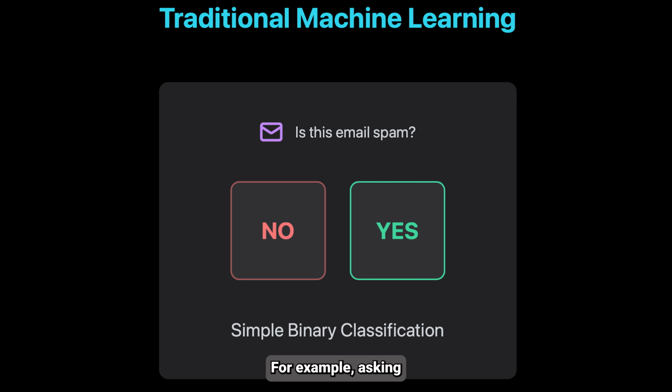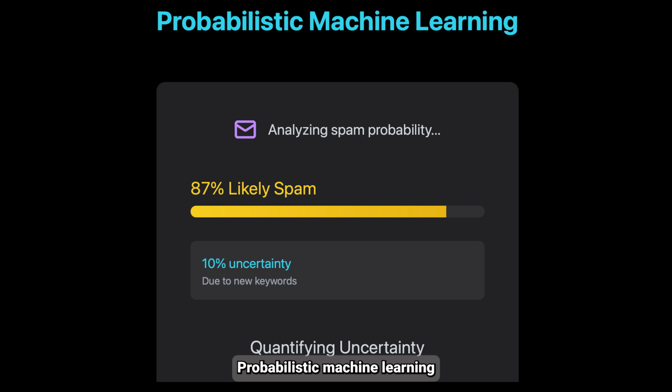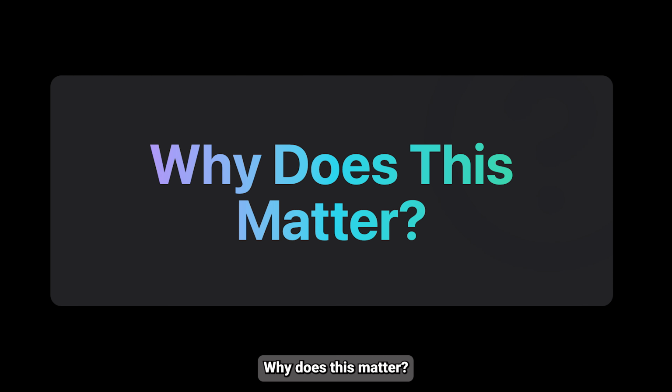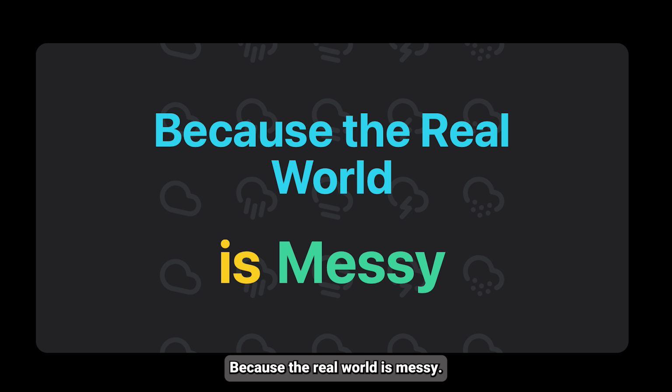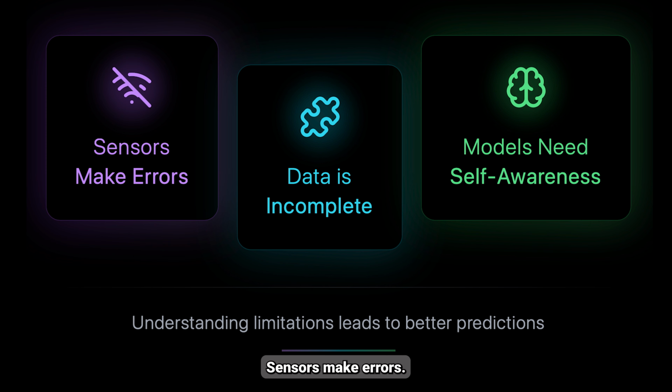Traditional machine learning focuses on prediction. For example, asking, is this email spam or not? Probabilistic machine learning goes deeper. There is an 87% chance this is spam, but we are 10% uncertain due to new keywords. Instead of black and white answers, it quantifies uncertainty. Why does this matter? Because the real world is messy, sensors make errors, data is incomplete, and models need to know what they don't know.